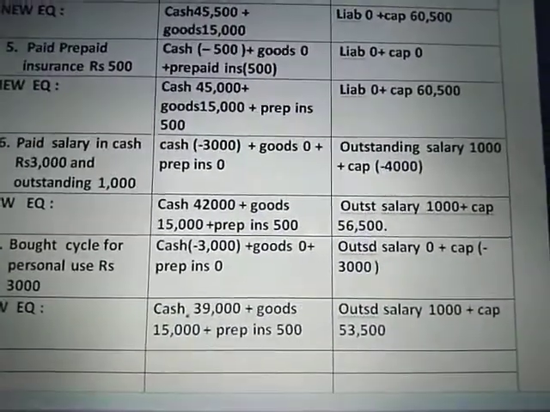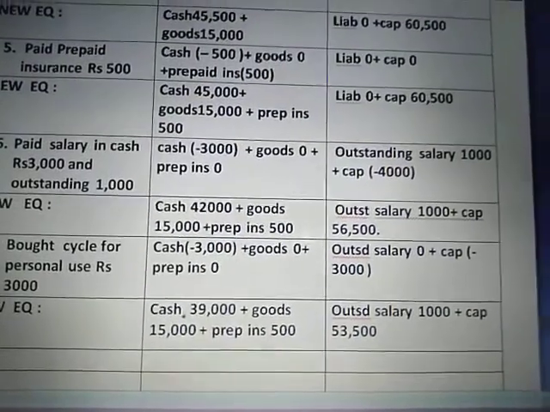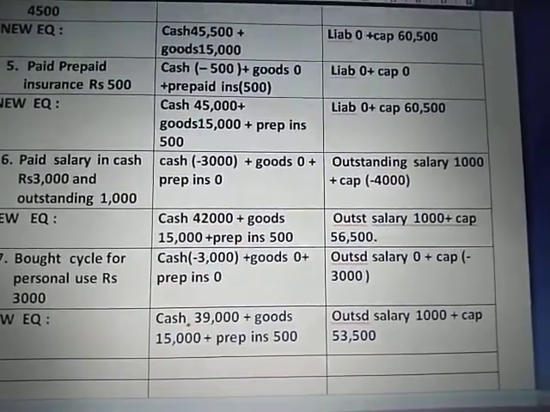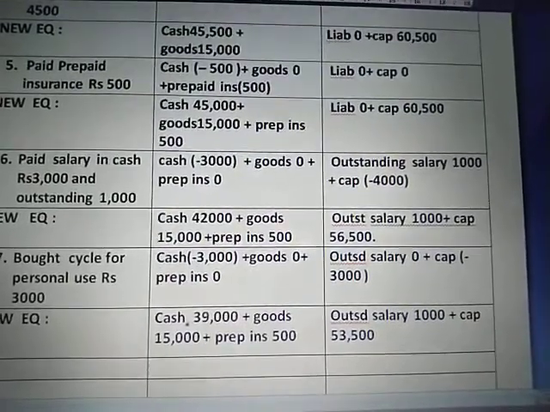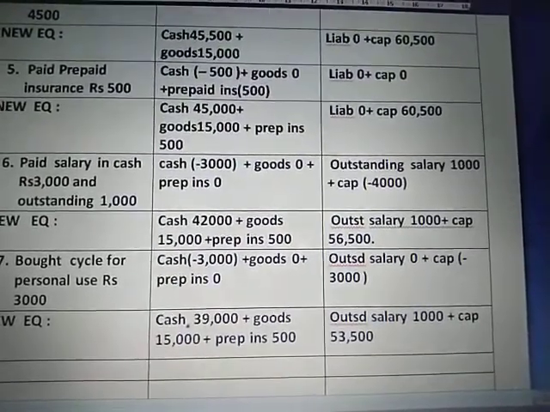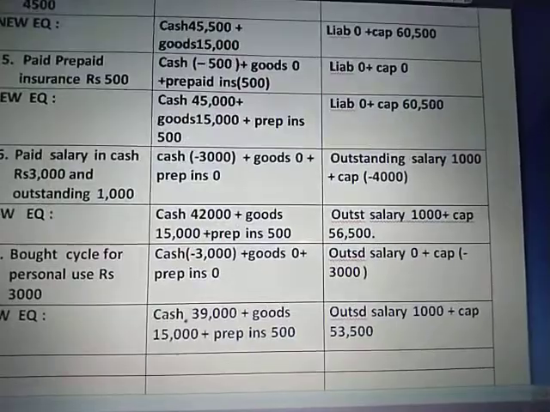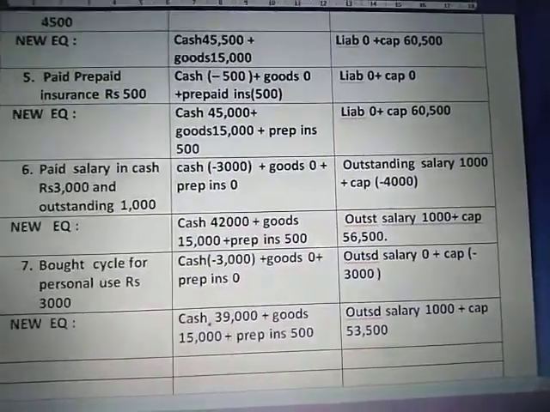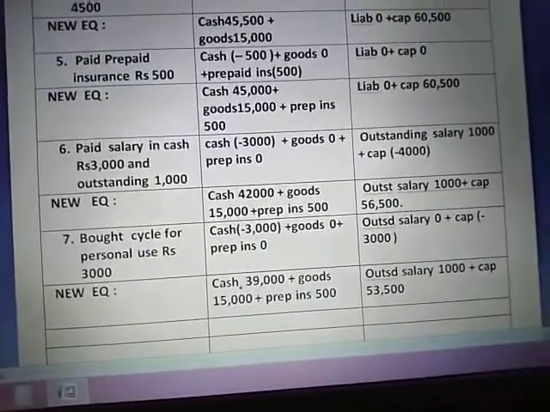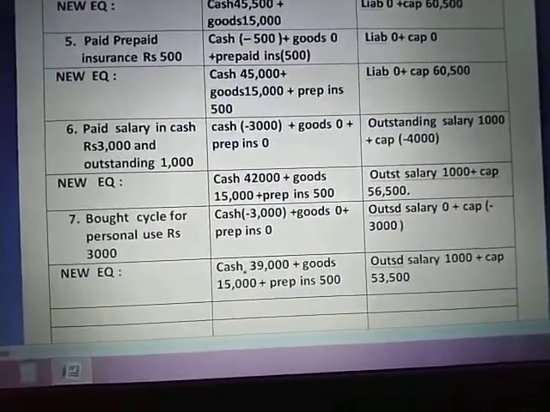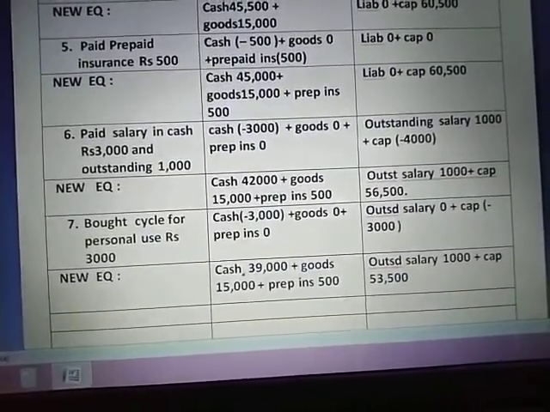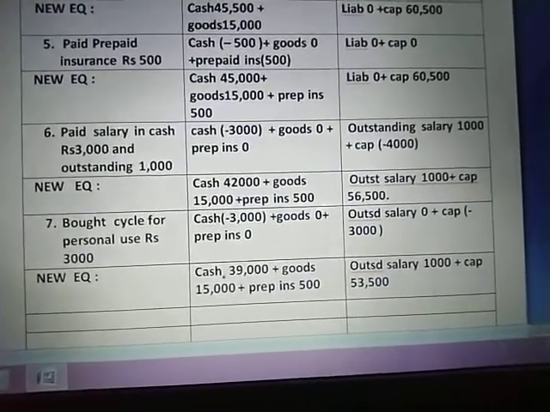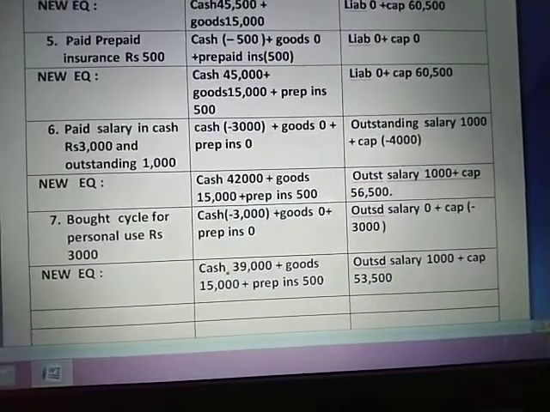If you see here, I have deducted 4,000. But the net effect will be 3,000 on both the sides, because here in capital I have got minus 4,000 and there I have added 1,000 salary, so it is giving you an effect of minus 3,000 only. So both the sides will be equal. Now the new equation becomes 42,000 as cash, goods 15,000, prepaid insurance 500, outstanding salary 1,000, and capital as 56,500.